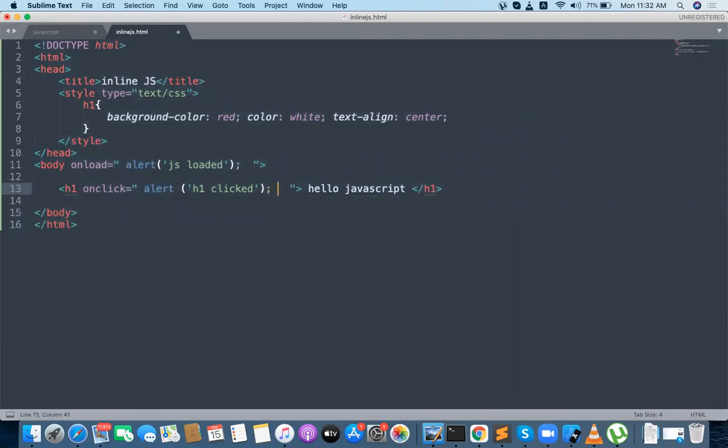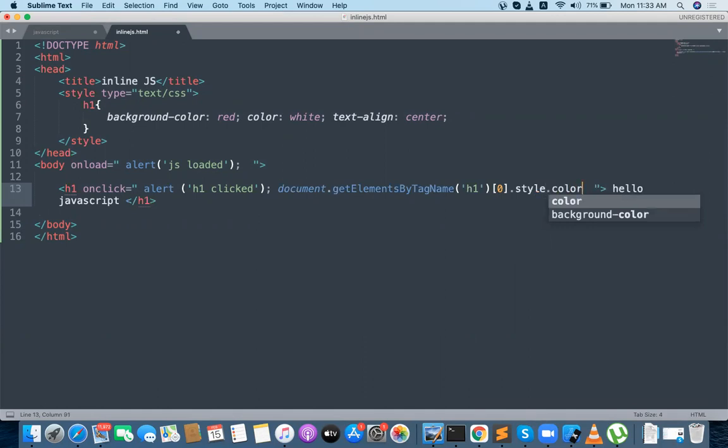So, document dot getElementsByTagName of H1, of 0 dot style dot color is equal to something like I want to go with the blue color.